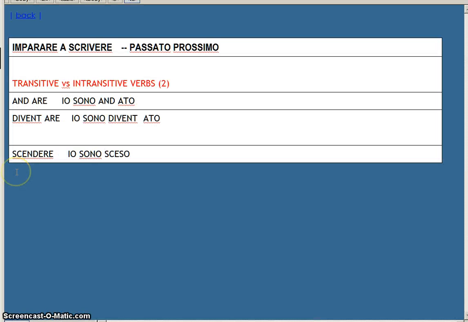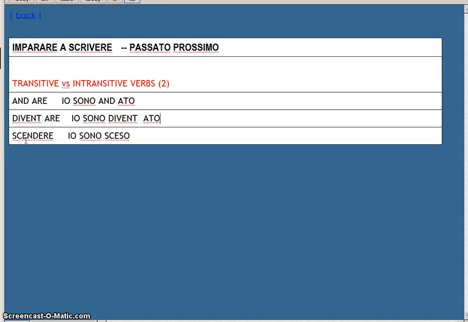And this is part 2. Now, part 3, I will show you how to conjugate an intransitive verb in the passato prossimo. I will have to make a comparison with a transitive verb to highlight the difference. Stay tuned, and for the time being, we're done.